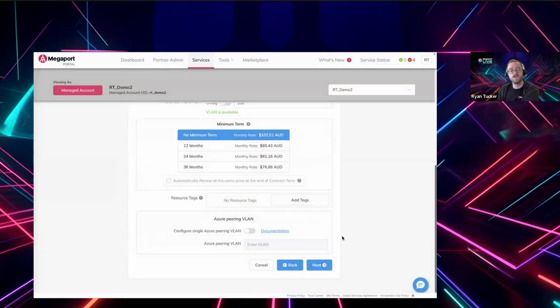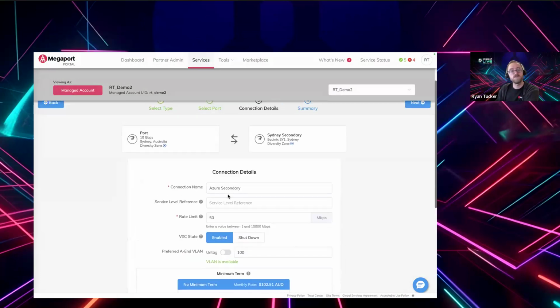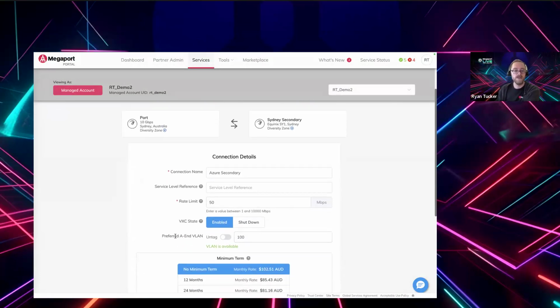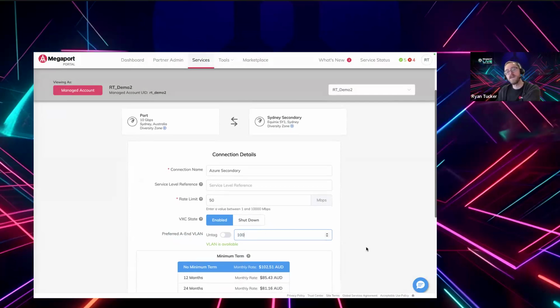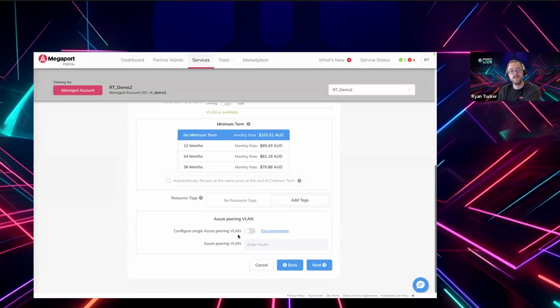So if we were to deliver this as it is right now, we would have this VXC delivered to us as VLAN 100. And then inside of that VLAN 100, there would be another VLAN 100, which is what we specified in the Azure portal, right? So we would have to run QinQ on our switch, on the customer switch in the data center, to unpack that QinQ to accept VLAN 100, and then look inside of that VLAN 100, and there's another VLAN 100 tag. Two VLAN tags, one inside of the other.